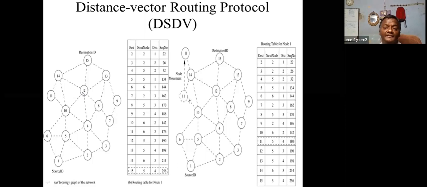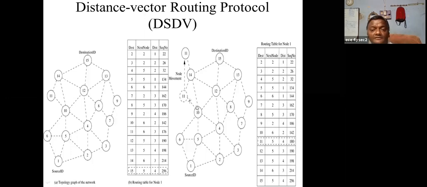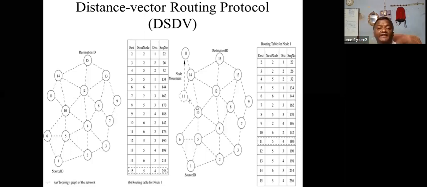Very good. Next, suppose there is a break. What is the meaning of a break? Suppose nodes 11 and 10 are there. If this path is breaking, then what happens? If the path is breaking, the cost will become infinite.